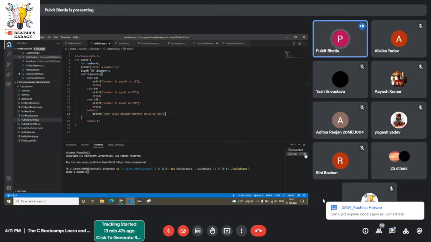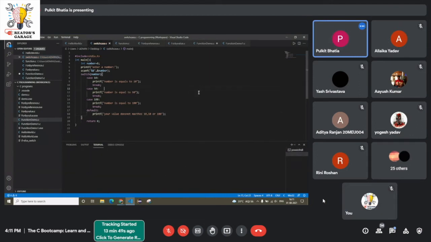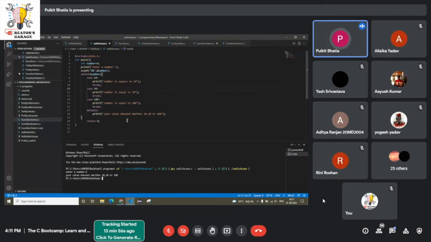Now let us run it again. See, now when I write 5, the answer comes out to be the default statement, because 5 is not equal to 10. The compiler first compared the number to 10. The answer came out as false, so this statement was not executed. Then the compiler compared it to 50 and so on to 100. Since none of the statements was executed, the default statement was executed.